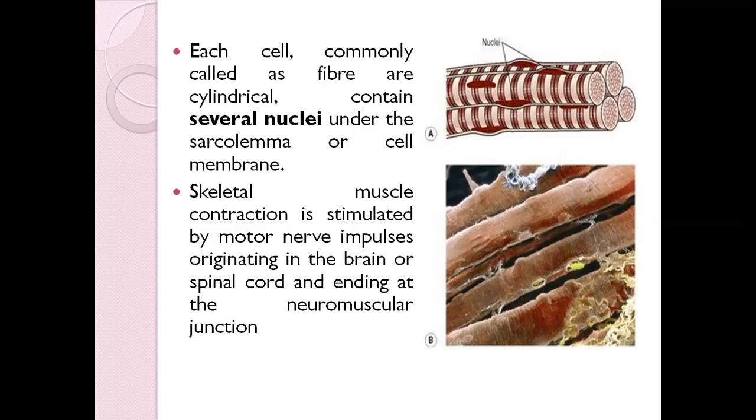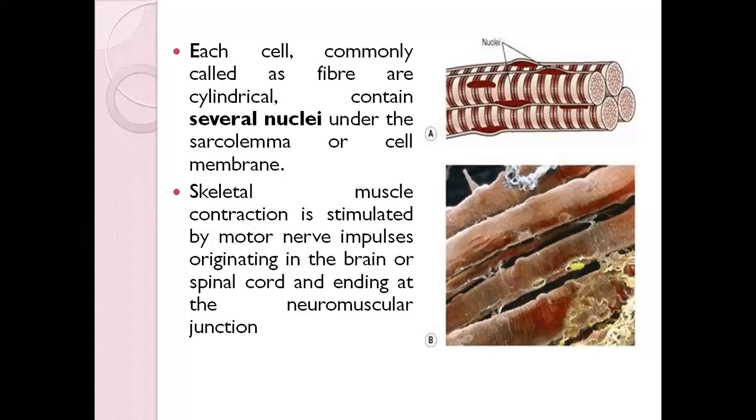Each cell is commonly called a fiber. They are cylindrical and contain several nuclei, so they are multi-nucleated, under the sarcolemma or the cell membrane. Again, whatever you see outside, that is called the cell membrane. Like how in other cells we have plasma membranes, this is also a cell, just that this cell is cylindrical in shape. So even here they will also have the sarcolemma. Sarcolemma is nothing but the covering, or it acts as the membrane of these skeletal muscle cells,